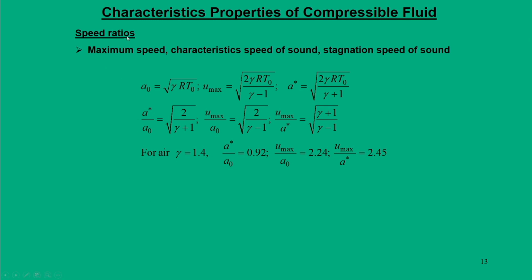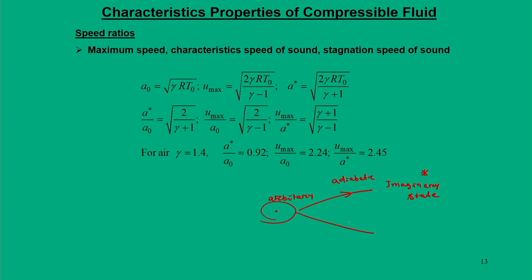Here we will talk about the speed ratio. So, we define the maximum speed, we define the characteristic speed of sound, we define the stagnation speed of sound. What it essentially means is, for any given state, which is arbitrary, for this arbitrary state we can define an imaginary state, and this imaginary state is achieved through the adiabatic process and conditions are defined through star.